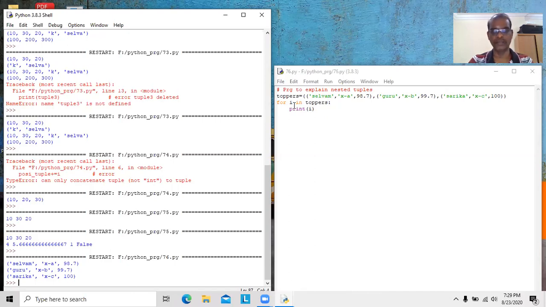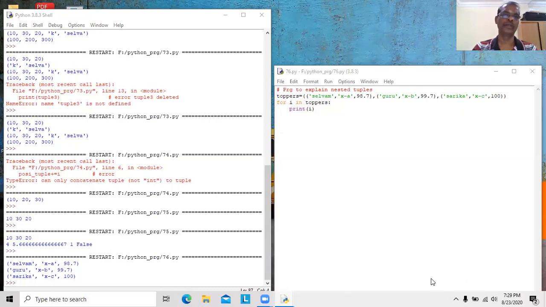Then i will be assigned with another tuple, Guru 10B 99.7, which will be displayed. Then i will be assigned with the third tuple that contains Sarika 10C 100, which will be displayed here. So this is the usage of nested tuple. I stopped here itself.